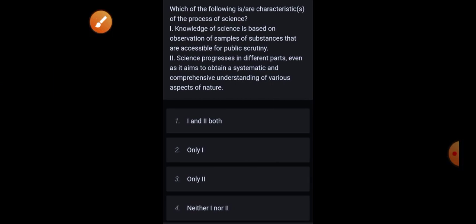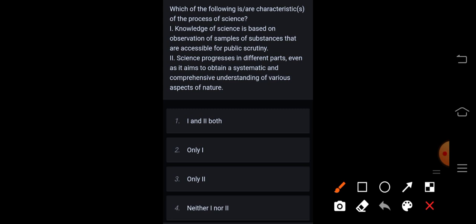Next, which of the following are characteristics of the process of science? Knowledge of science is based on observation of samples of substances that are accessible for public scrutiny. Science progresses in different parts even if it aims to obtain a systematic and comprehensive understanding of various aspects of nature. Correct answer is option 1, both first and second.